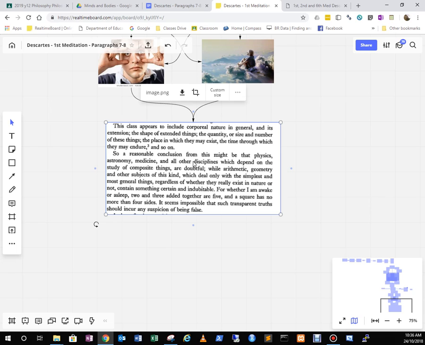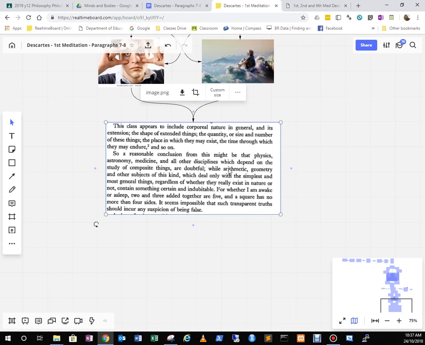So a reasonable conclusion from this might be that physics, astronomy, medicine, and all other disciplines which depend on the study of composite things are doubtful, while arithmetic and geometry and other subjects of this kind, which deal only with the simplest and most general things, regardless of whether they really exist in nature or not, contain something certain and indubitable. For whether I am awake or asleep, 2 and 3 added together are 5, and a square has no more than 4 sides. It seems impossible that such transparent truth should incur any suspicion of being false.